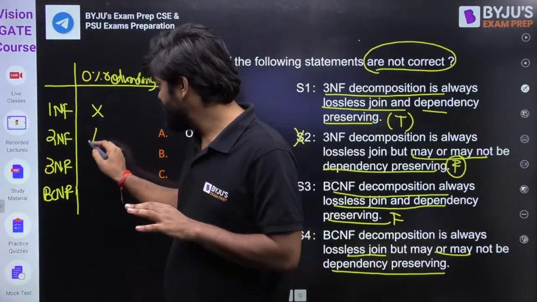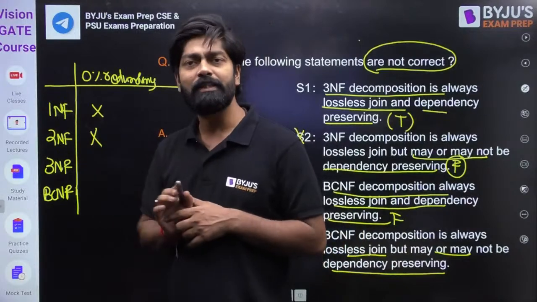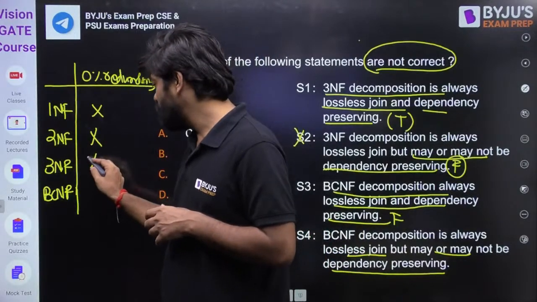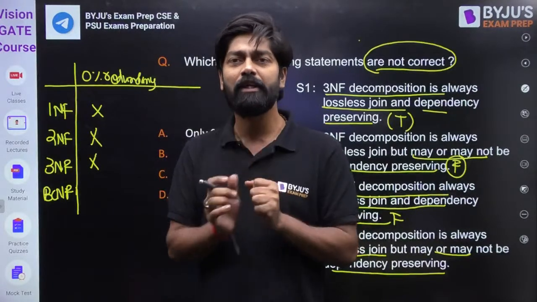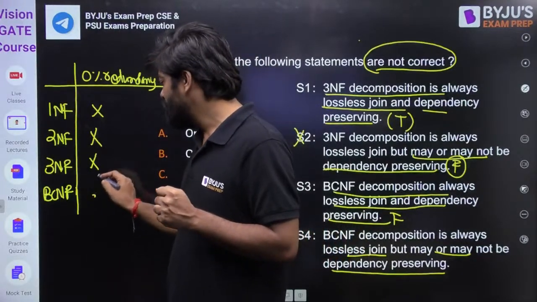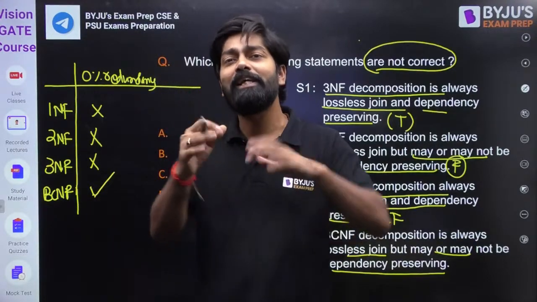We have a redundancy in second normal form in terms of partial dependency. We have a redundancy in third normal form in terms of transitive dependency. Maybe they will ask this one. This keyword is very, very important. But in BCNF, we have 0% redundancy. We have 0% redundancy over single value FD.